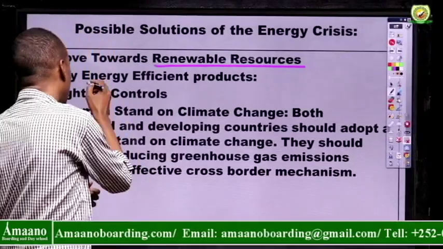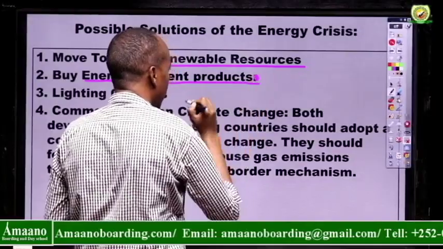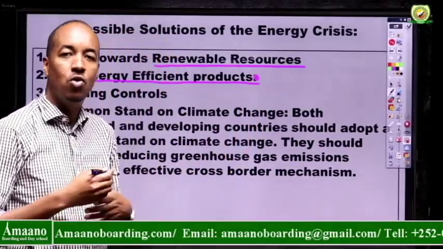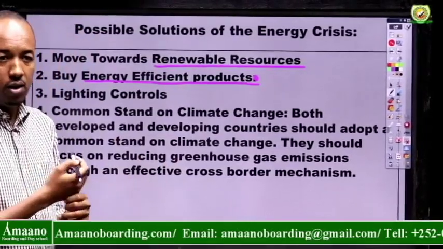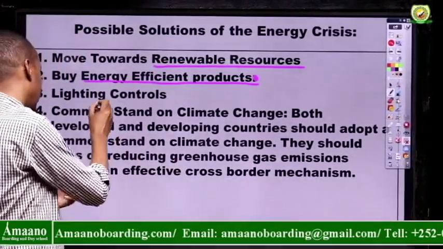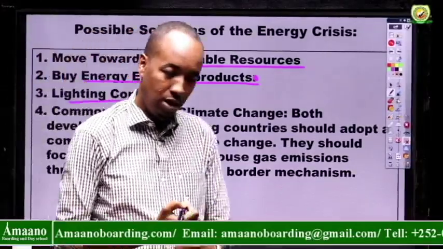And the other one is we should also buy energy efficient products that are using energy in a very nice way, that are not losing it. The lamps that we are using should be the best ones. The other one is lighting controls. The light should be controlled.